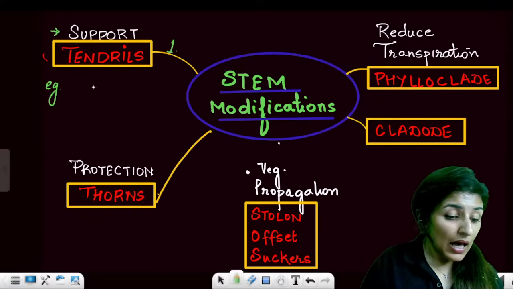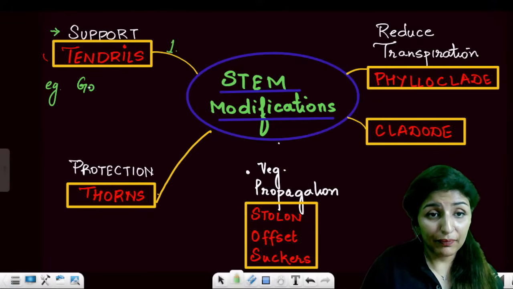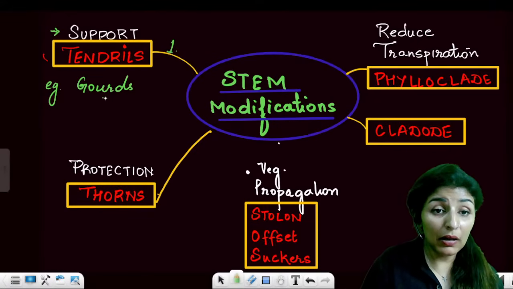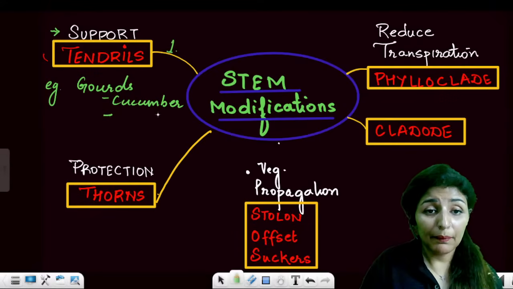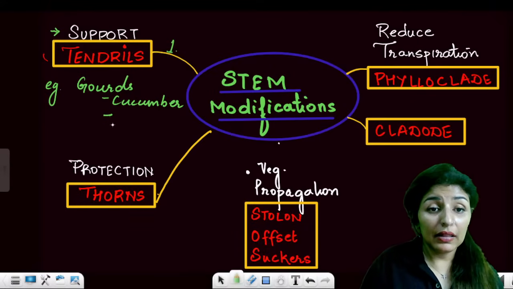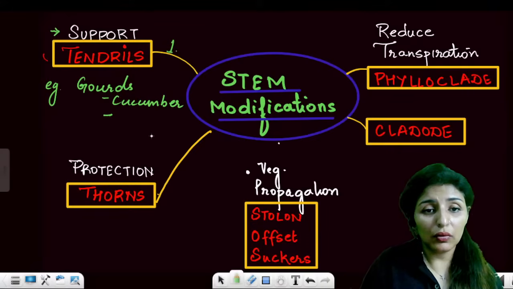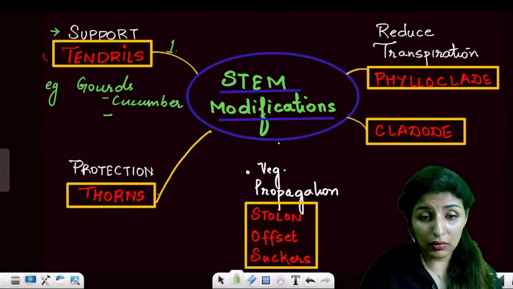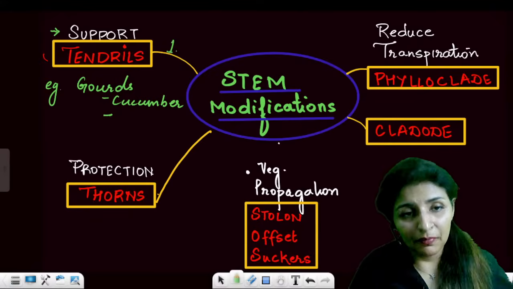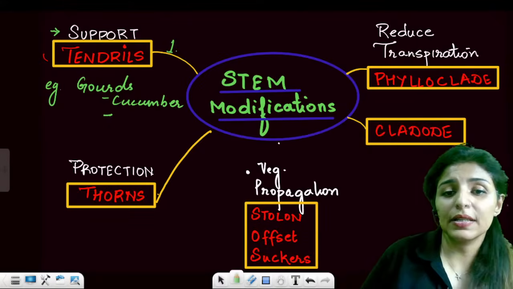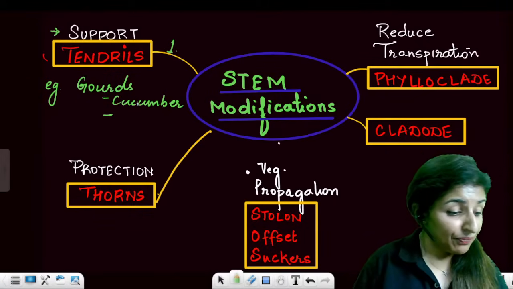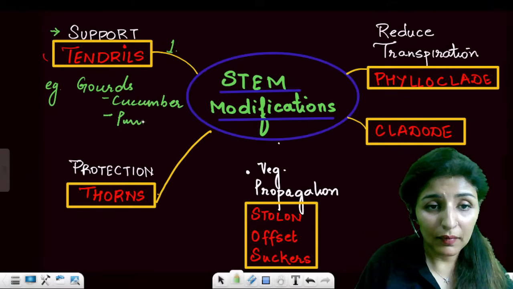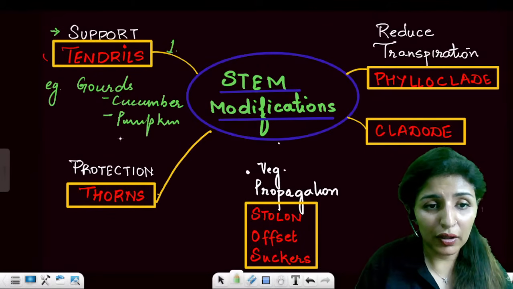The stem tendrils are present in gourds. In gourds like cucumber. Please keep writing down these examples. Cucumber, then pumpkin, then watermelon. I don't know what's happening. It's not writing for me. Anyways, are these points clear to everyone? Cucumber, watermelon, and pumpkin. Pumpkin and watermelon.